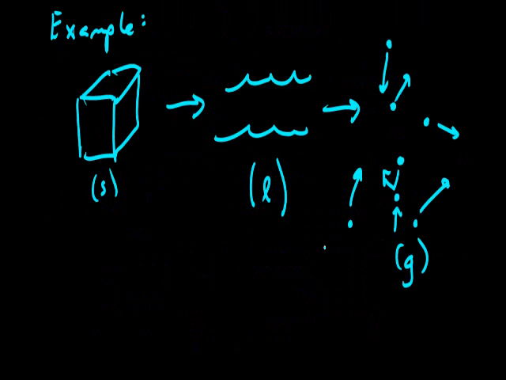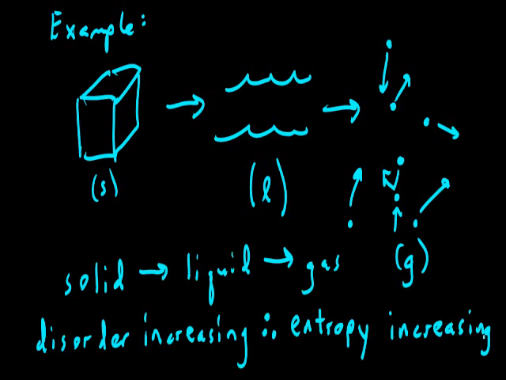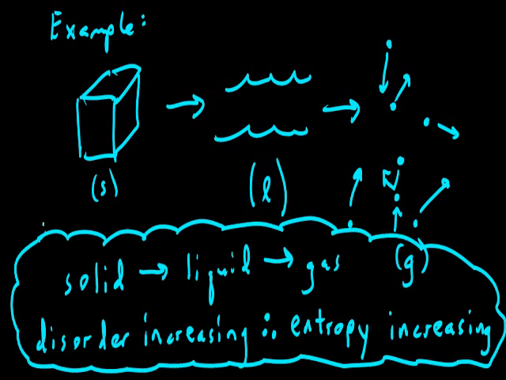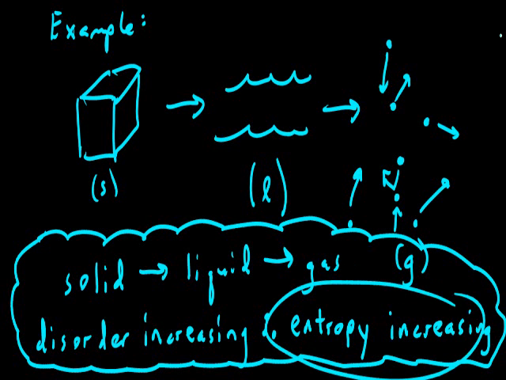An example would be merely the physical state. As we go from a solid to a liquid to a gas, the entropy in our system would be increasing as we go to a higher and higher state of disorder. This would be true for any material as we go from solid to liquid to gas. What's occurring is the disorganization of the material is increasing, and with an increase in disorder, that would be indicative of the entropy increasing, going solid to liquid to gas.